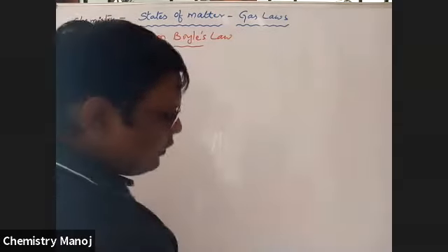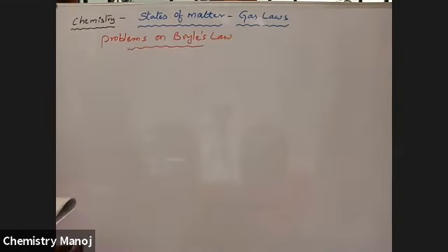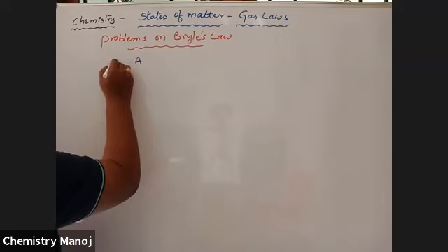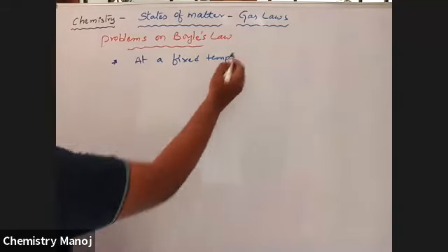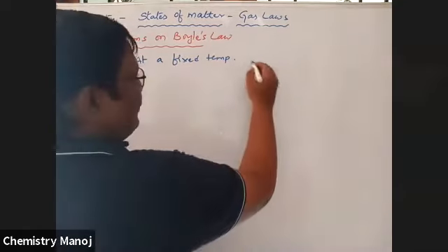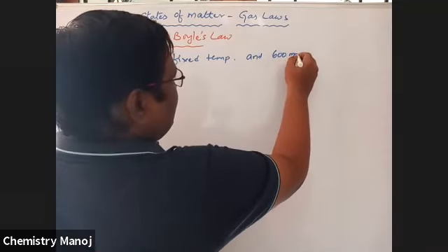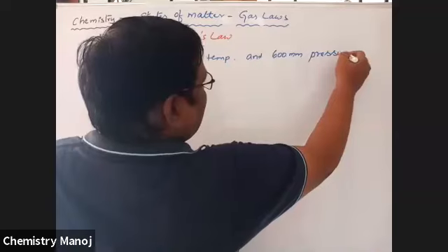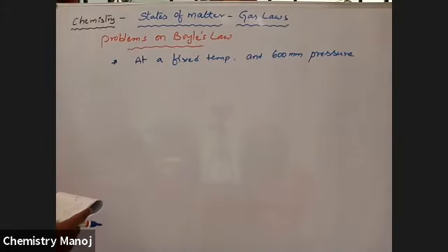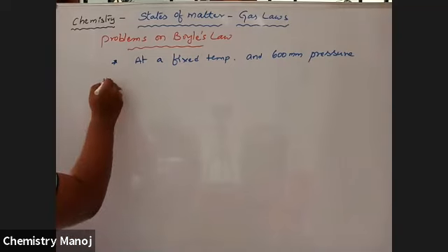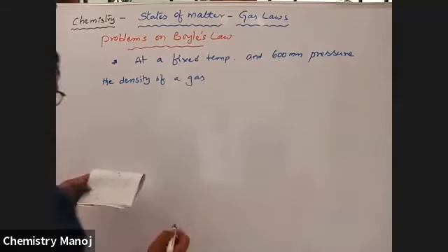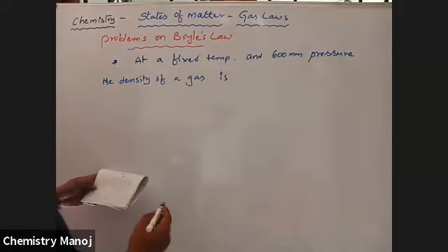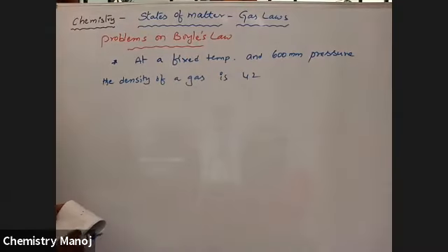Problems on Boyle's law. See the problem here. At a fixed temperature and 600 mm pressure, the density of a gas is 42.